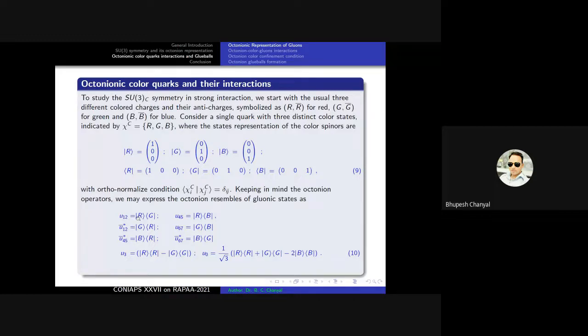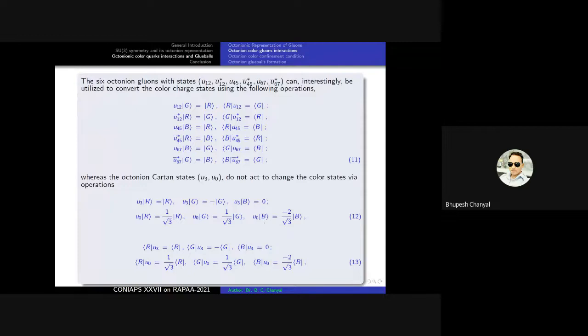So here we have the two different color charts indicating a gluing state in the strong interactions. So these are the 8 gluons in the strong interactions. The 6 octonion gluonic states, I mean the U12, U12 bar star and so on, can interestingly be utilized to convert the color charge state using the following operations.